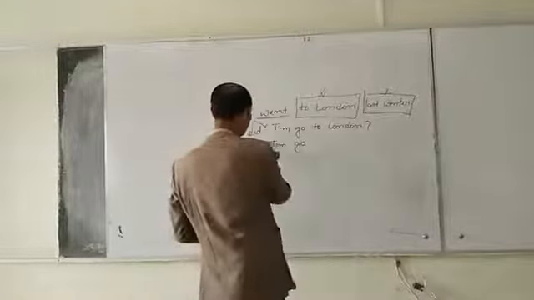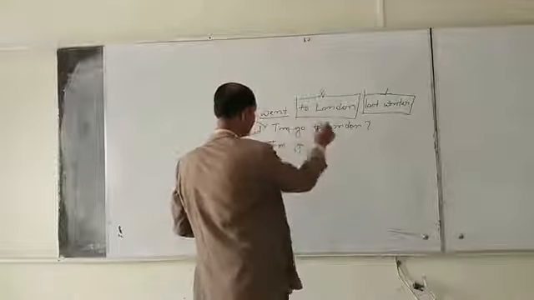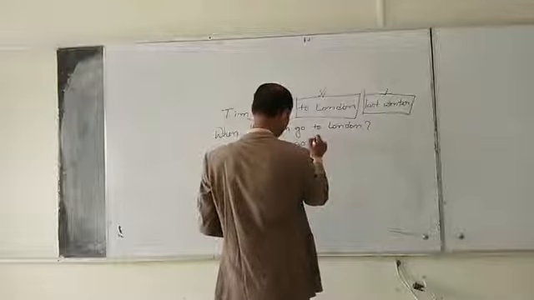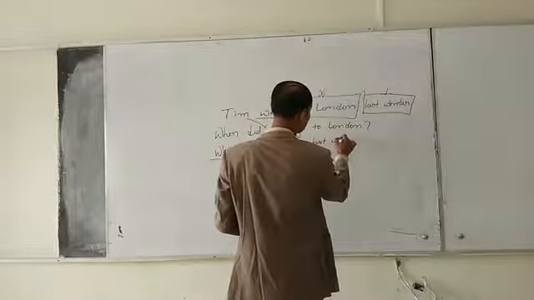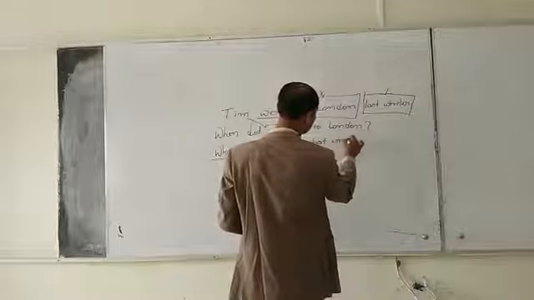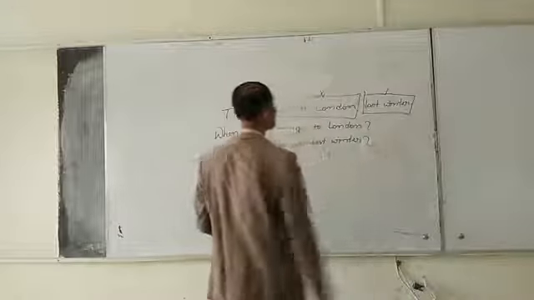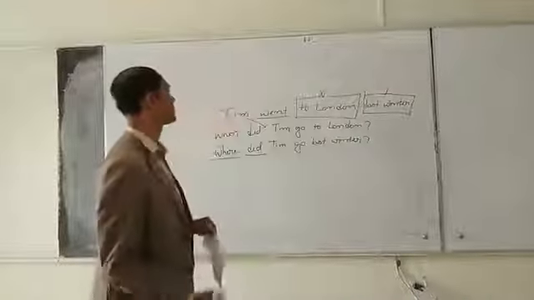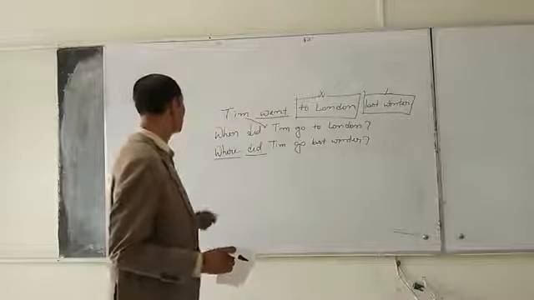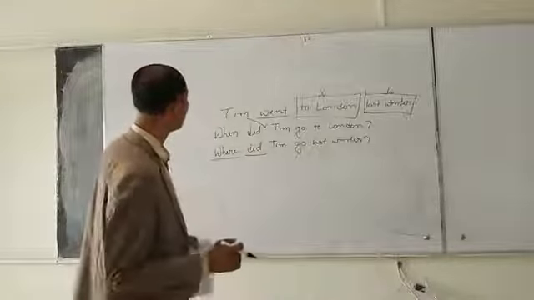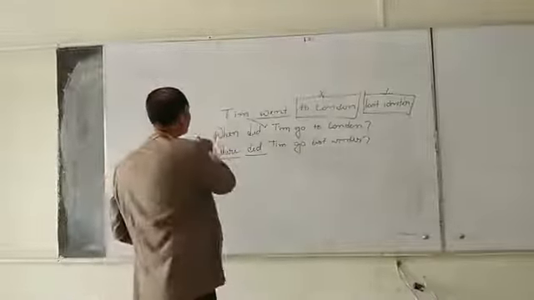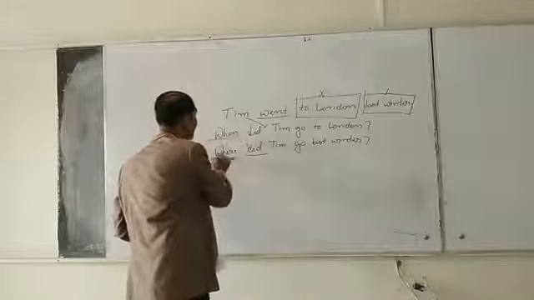Where did Tim go last winter? It is also a correct WH question. Okay, so we can use both when and where.